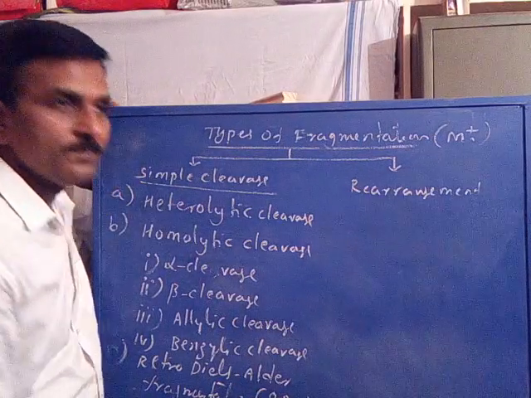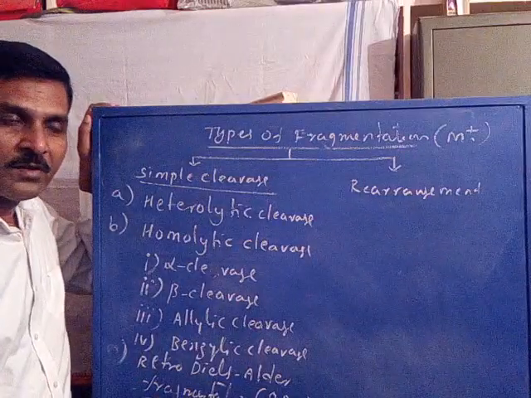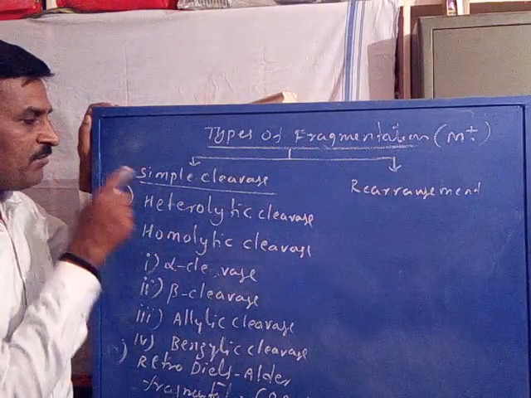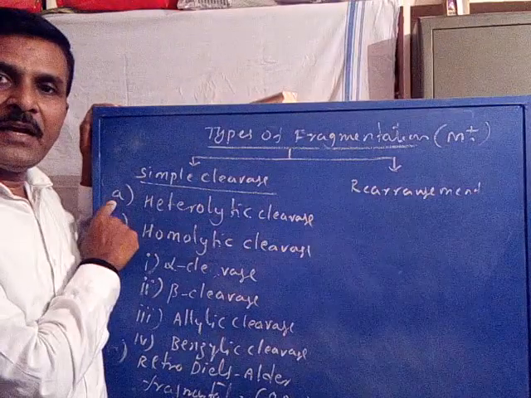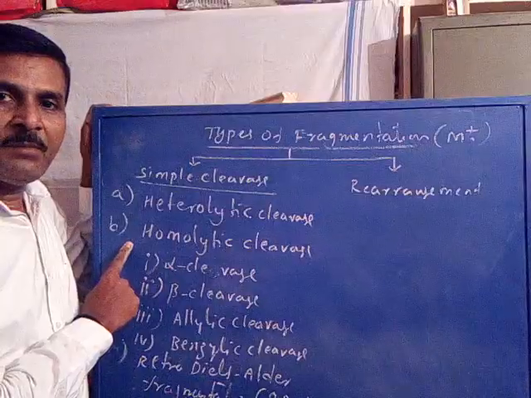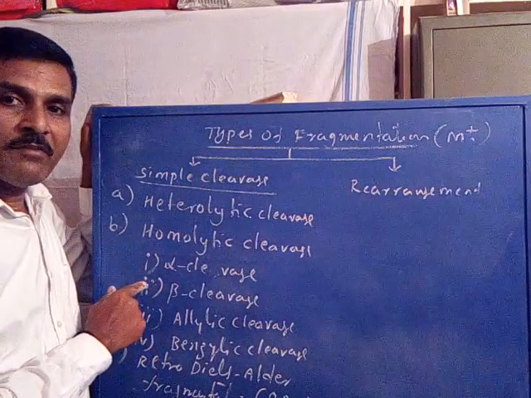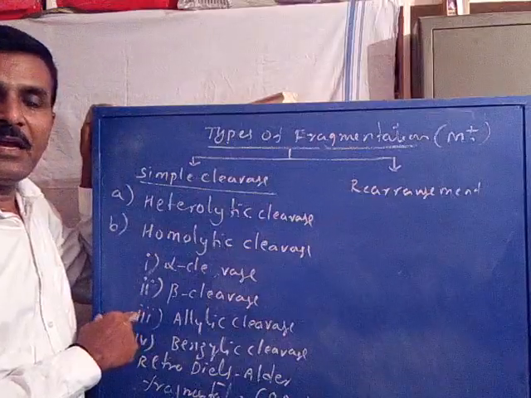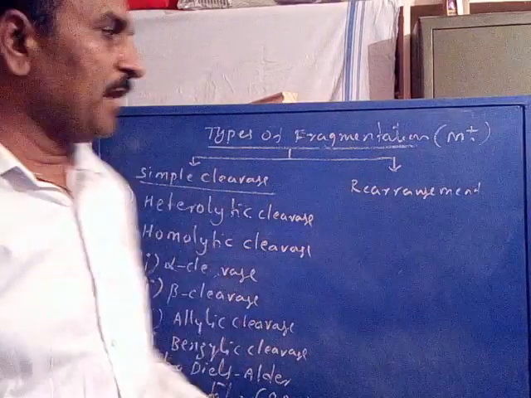Sometimes only heterolytic cleavage takes place. Sometimes only homolytic cleavage takes place, and in that the cleavage may be alpha, beta, allylic, or benzylic, or sometimes retro-Diels-Alder fragmentation.